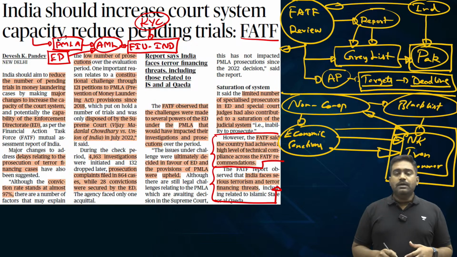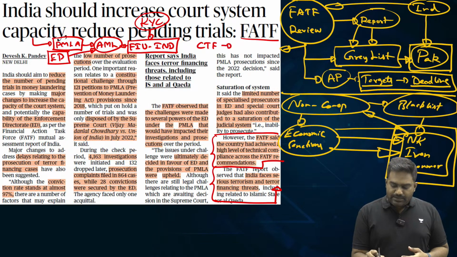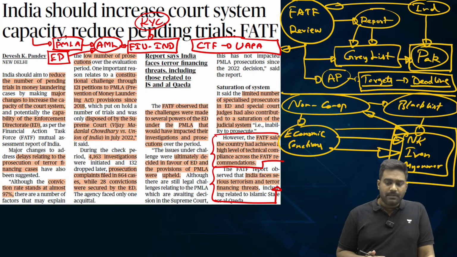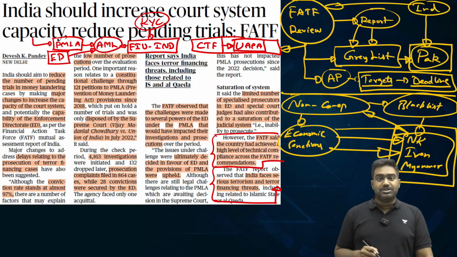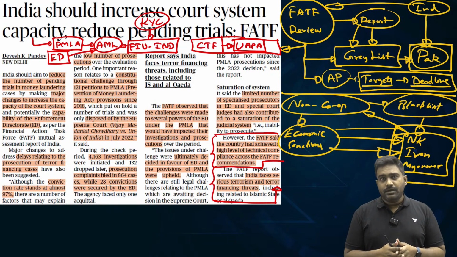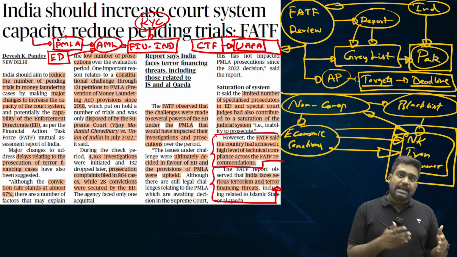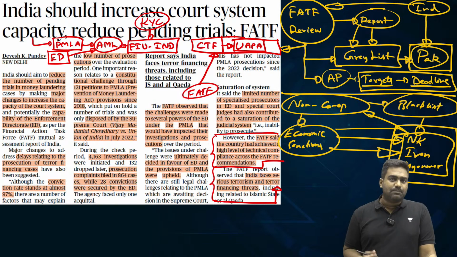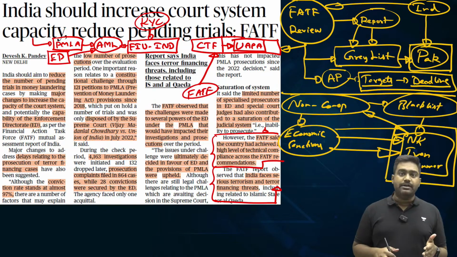laundering. And we have implemented the counter-terrorist financing measures through the UAPA, the Unlawful Activities Prevention Act. The UAPA, which is our primary law against terrorism, has been amended multiple times to include the CTF measures, the counter-terror financing measures. So PMLA and UAPA work hand in hand to allow India to implement anti-money laundering and counter-terror financing measures as recommended by FATF. So FATF has praised India's performance. India has shown a very high degree of technical compliance with the global standards.